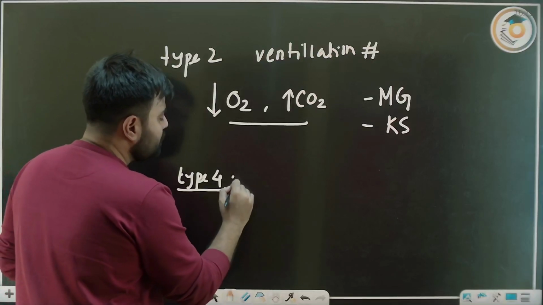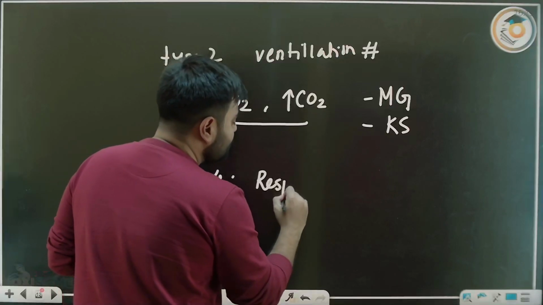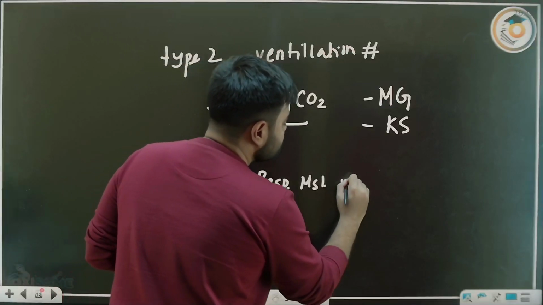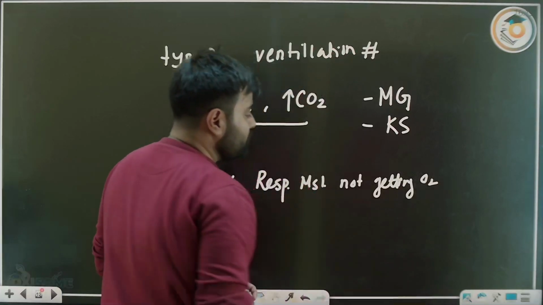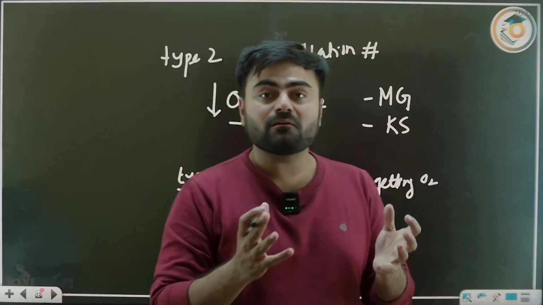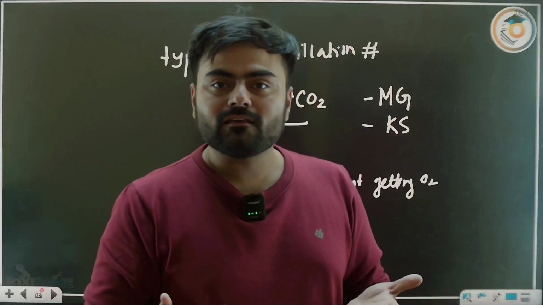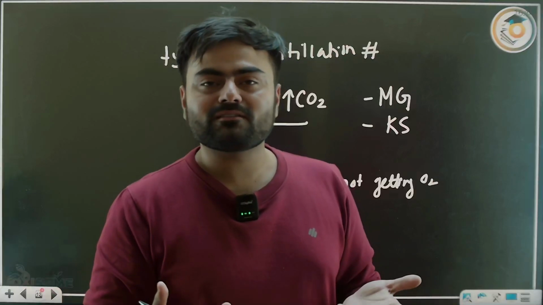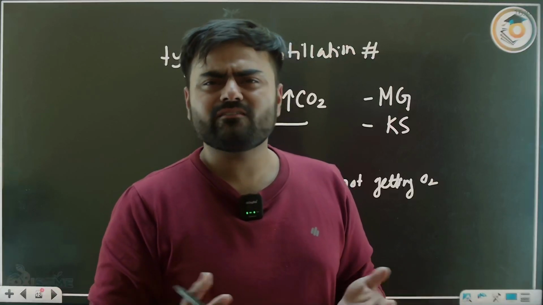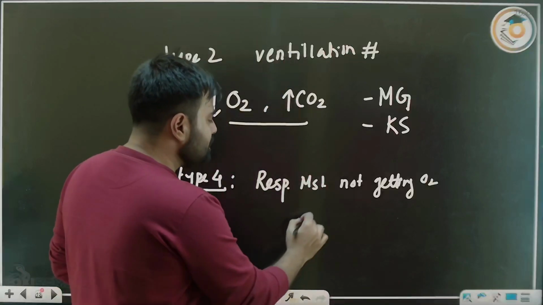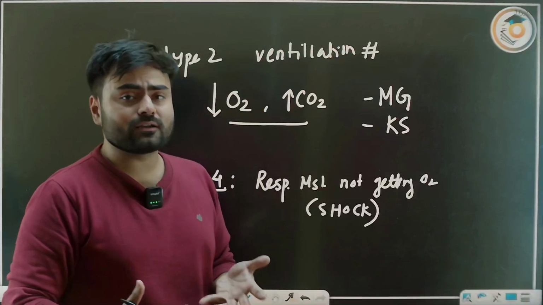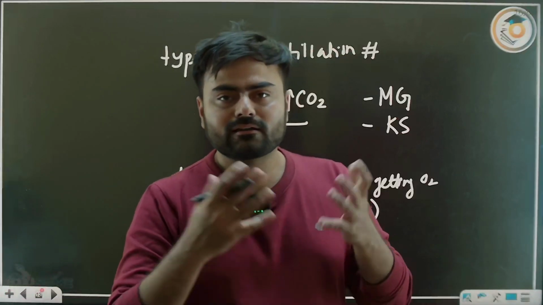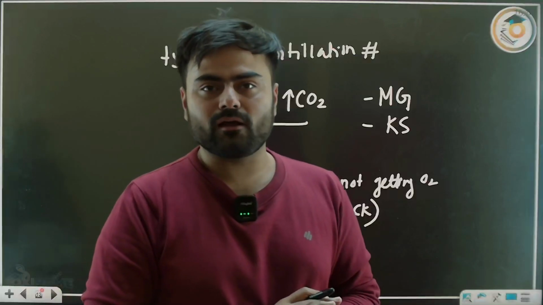Type 4 is when your respiratory muscles are not getting oxygen. Your diaphragm is not getting oxygen. Why are the respiratory muscles not getting oxygen? Yes, you are in shock. So obviously you are in shock. That's why your muscles are not getting oxygen. So they are not contracting. So ultimately your ventilation is impaired.